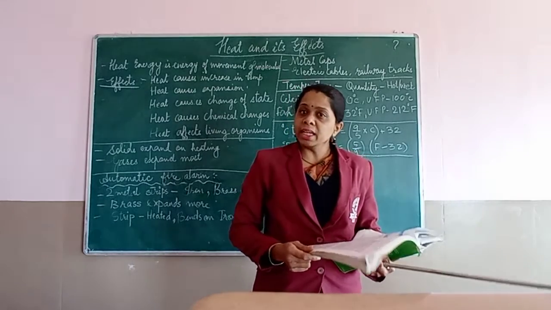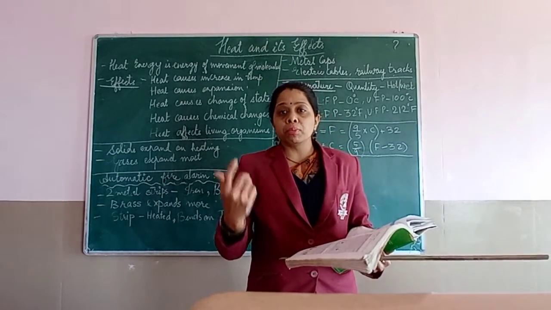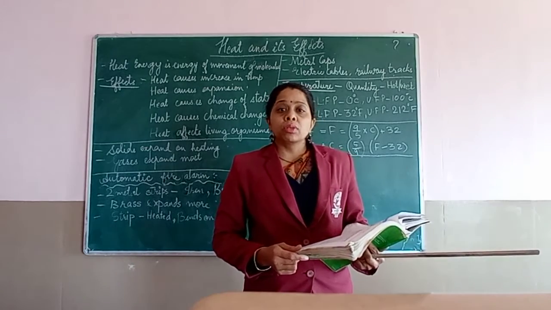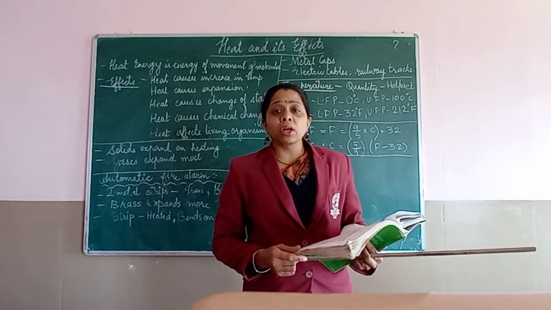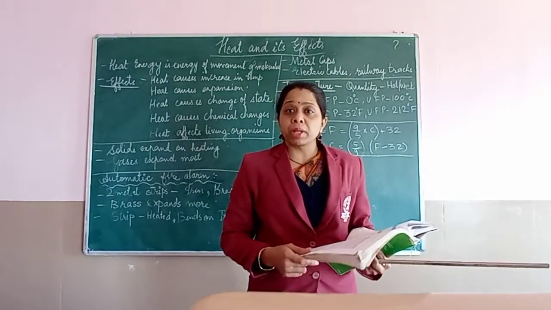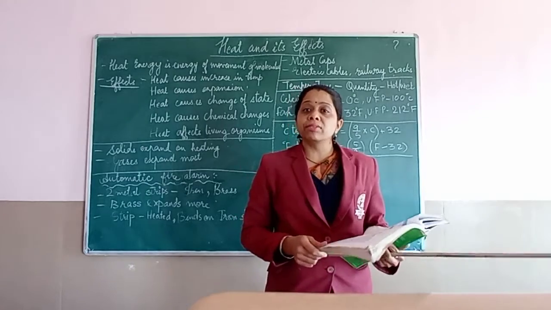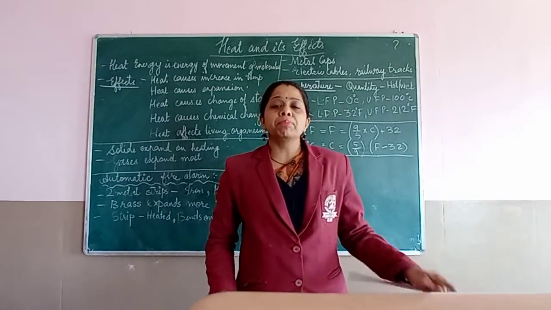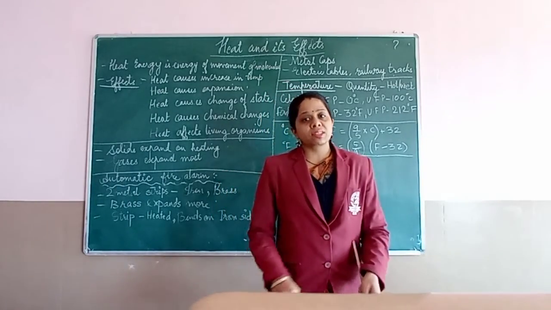But after heating, the iron ball, the metal ball, got expanded. So it could not move through that ring again. You can read activity 1 again, which finally shows that heating causes expansion.